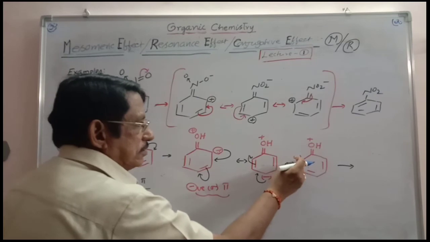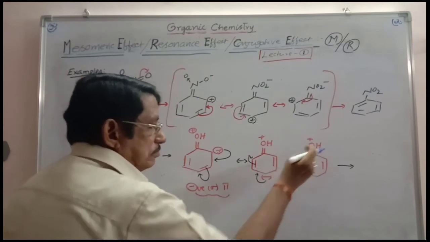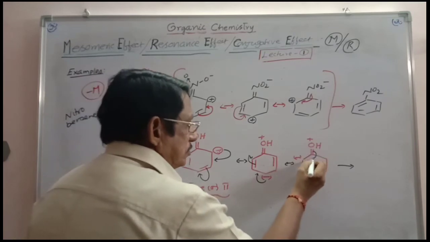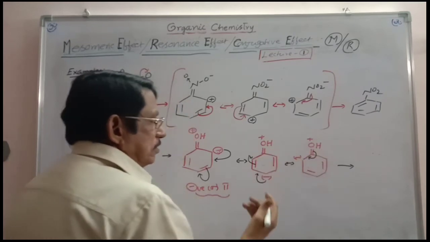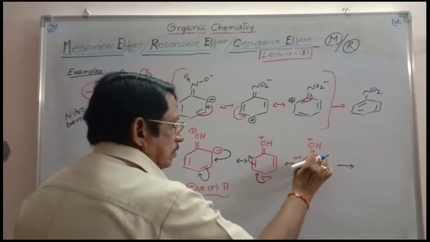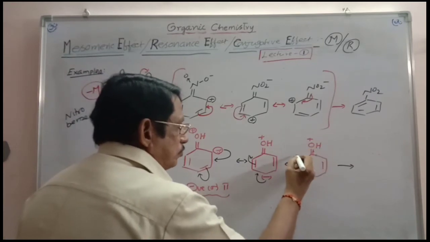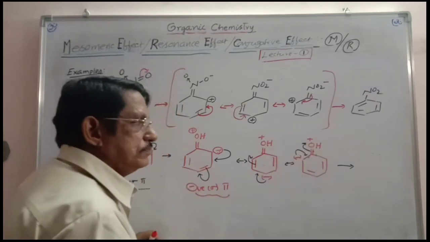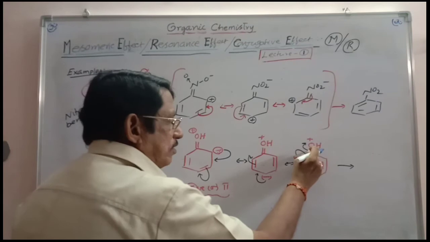So the negative charge is on the ortho carbon. This is in conjugation with the pi bond. Negative charge, sigma, pi. So this pi bond is dragged towards the carbon. This carbon pushes the electron towards that carbon, and the pi bond goes to oxygen. So this bond goes to oxygen.